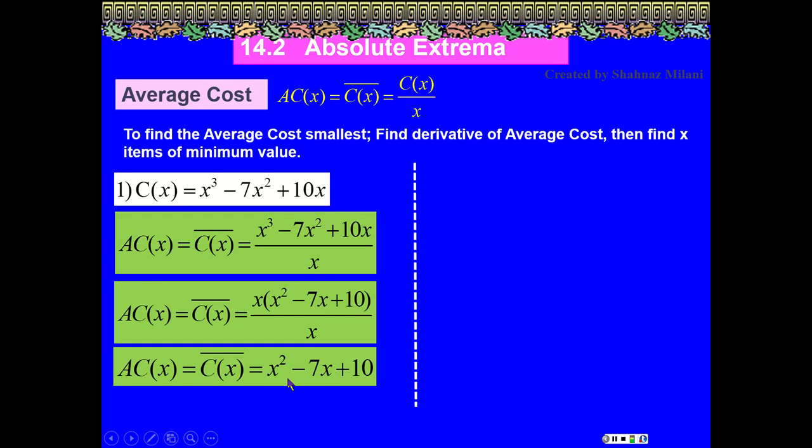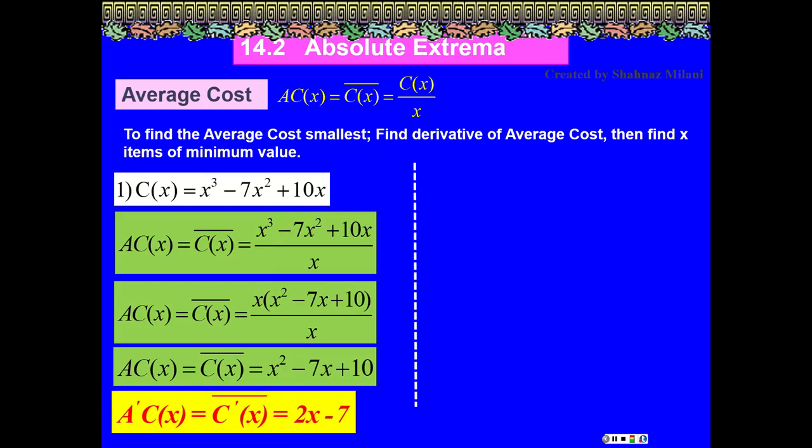Get the derivative of x exponent 2. Don't forget, when I find the derivative of the average, this C becomes C prime, or this A becomes A prime, and then x exponent 2 becomes 2x, and the derivative of minus 7x is minus 7. The derivative of 10 is going to be 0.